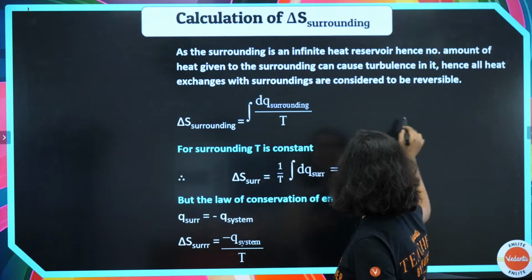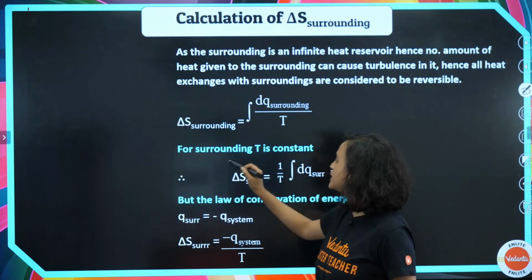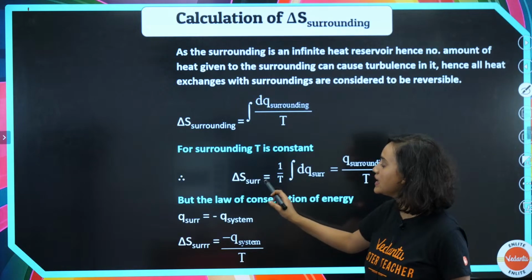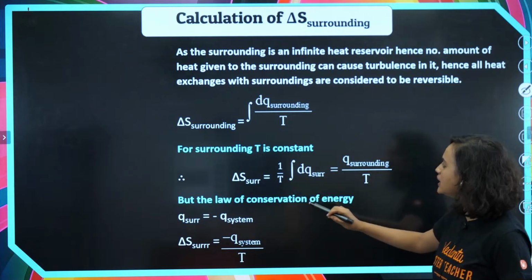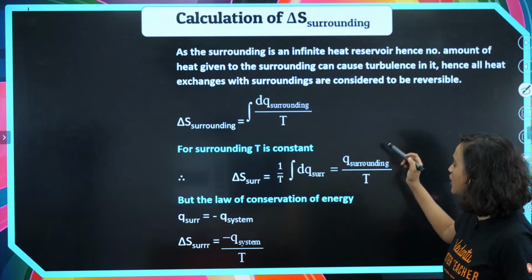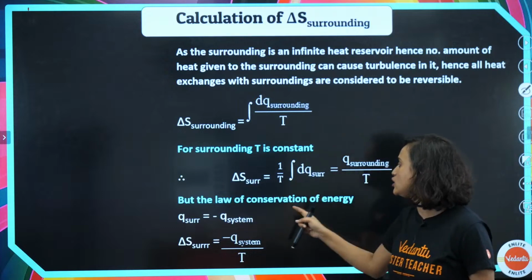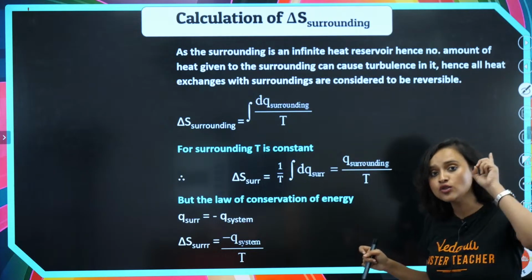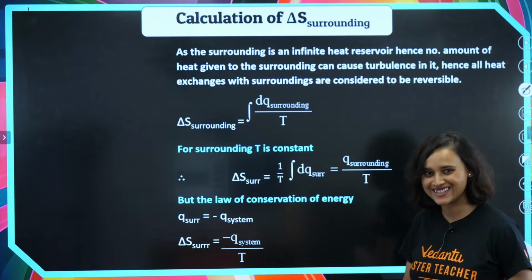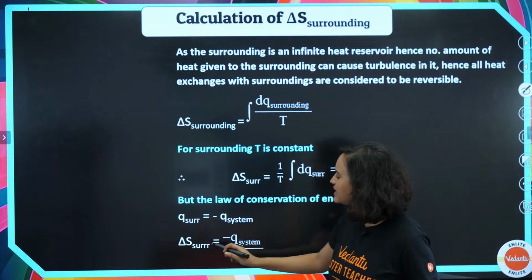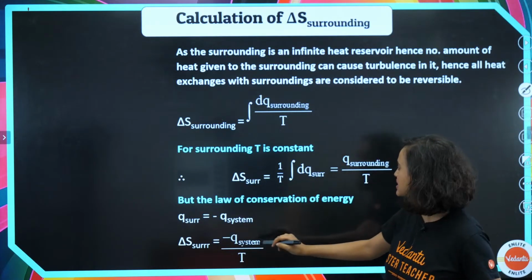So as I was telling, for the surrounding, T is constant. That means delta S surrounding, which we are figuring out, is equal to 1 by T, and then we will integrate dq surrounding, which is equal to q surrounding divided by T. Now we know the law of conservation of energy, that means q surrounding has to be equal to minus q system. So delta S surrounding will be equal to minus q system divided by T.